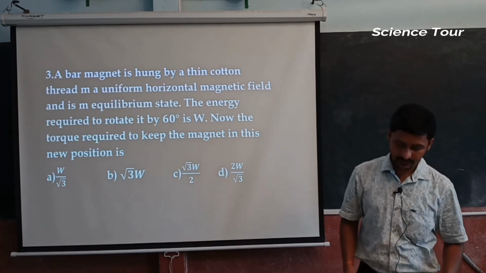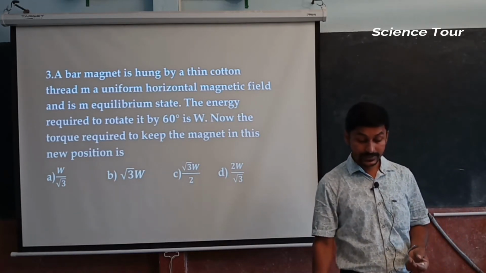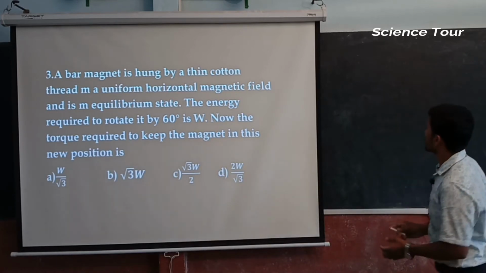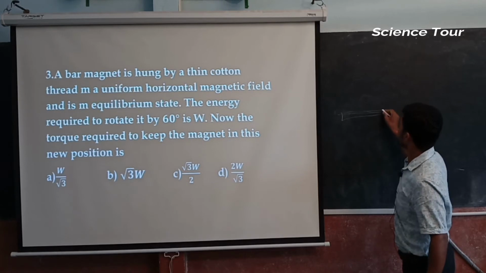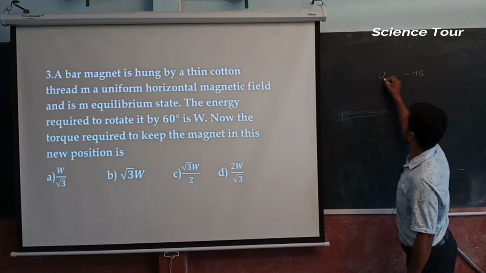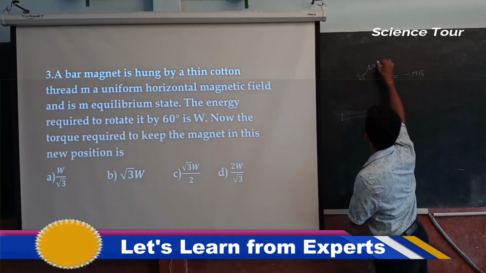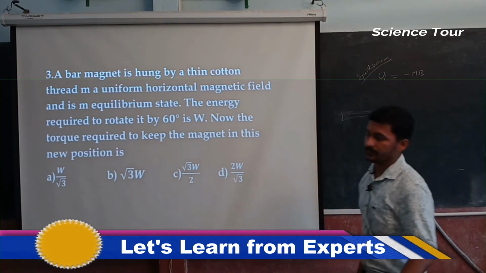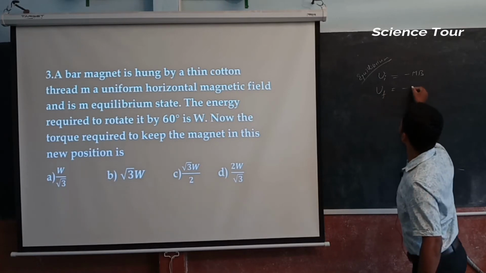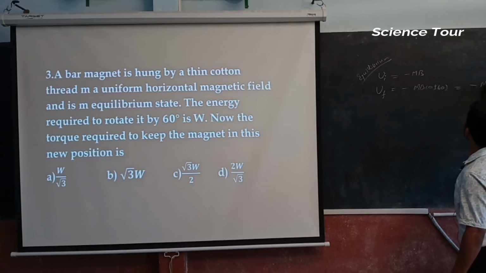The energy required to rotate it by 60 degrees is W. In equilibrium the angle is 0, so the potential energy is minus MB cos 0, which is minus MB. When rotated, it is minus MB cos 60, which is minus MB by 2.